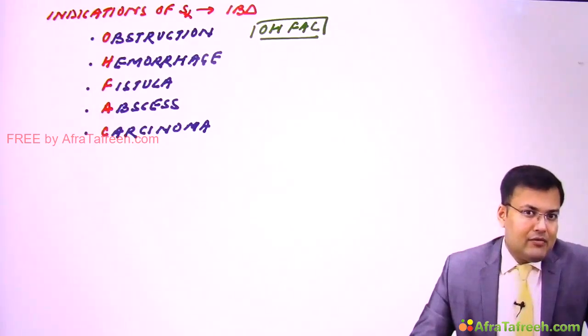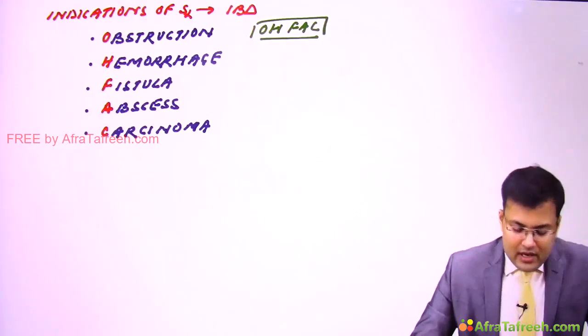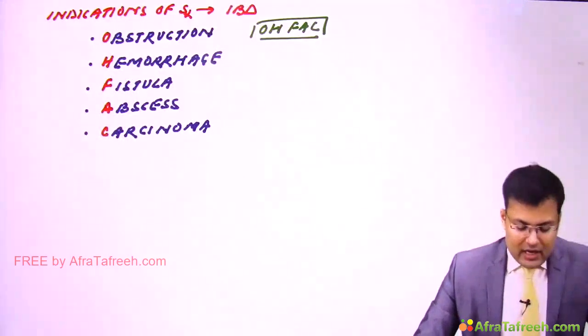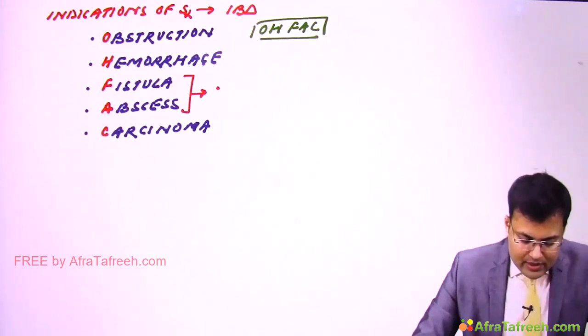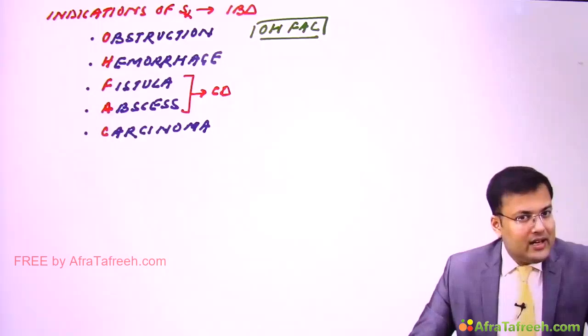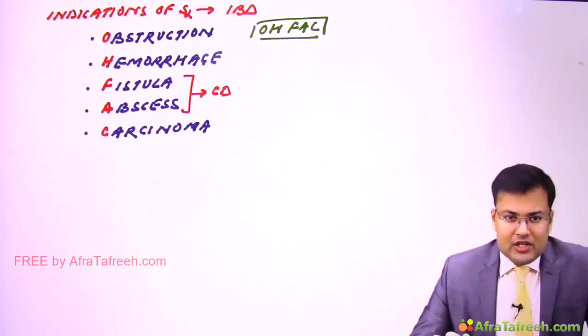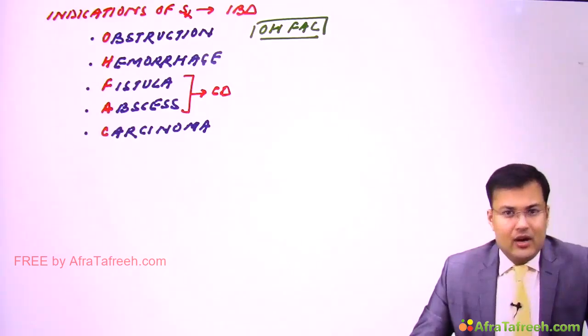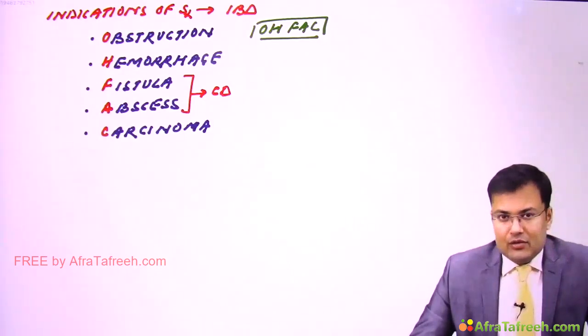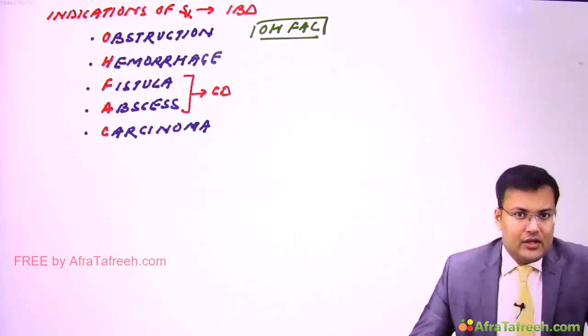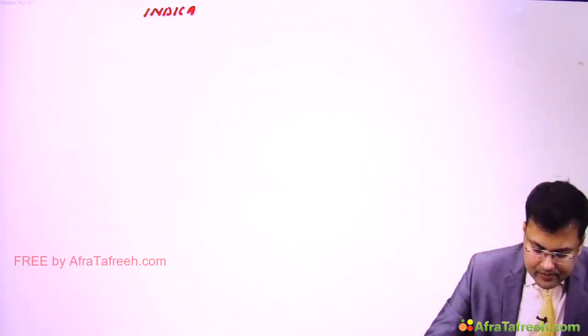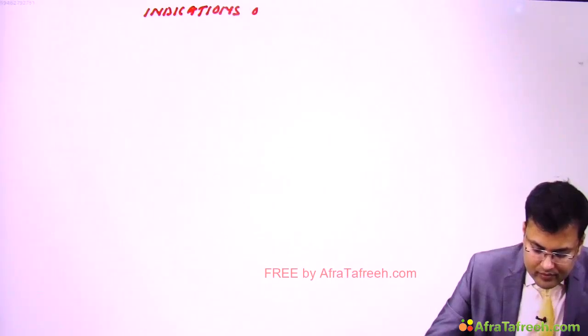This is applicable for both ulcerative colitis and Crohn's disease. You must be knowing that this fistula and abscess, it is more common in Crohn's disease. It is rarely seen in ulcerative colitis. Clear? So if you see ulcerative colitis, the indications will be related to obstruction, hemorrhage, and carcinoma. So one by one we are going to discuss. First we are going to discuss what are the indications of surgery in Crohn's disease.